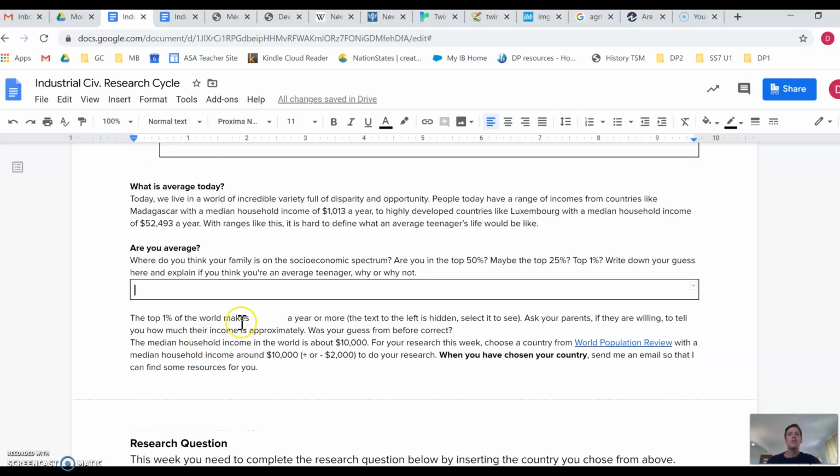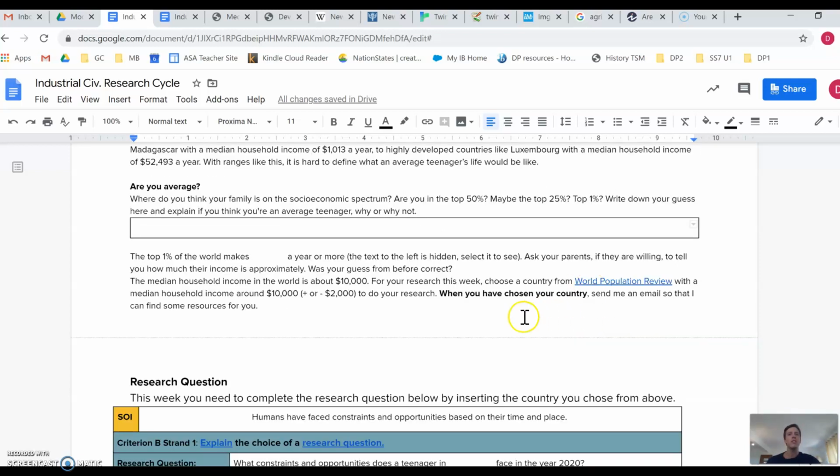After that, you can come down to this section, and it explains how much money the top 1% of the world makes. This is whited out right now. If you select it, you can see how much money you would have to make every year to be in the top 1%. You could ask your parents if they're willing to tell you approximately how much income they make, and then you can see for yourself.